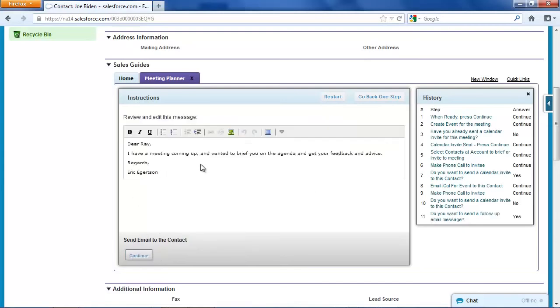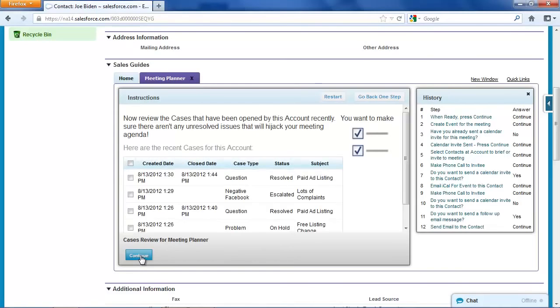And again, Cloud Extend gives me a pre-populated message that I can edit. Dear Ray, following up on my voicemail message. I have a meeting coming up, want to brief you. Give me a call when you have a few minutes. And I've got my signature down there. And again, this is all being recorded in Salesforce's activity history so we can see what happened.